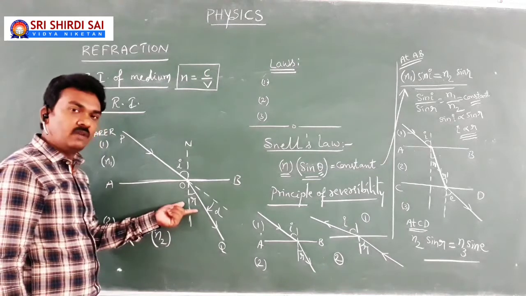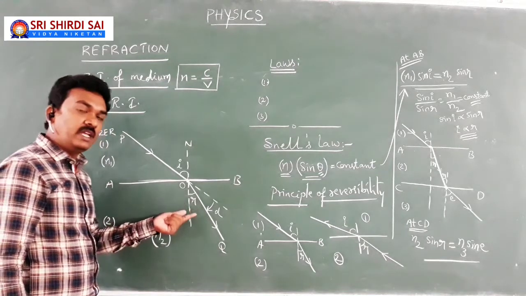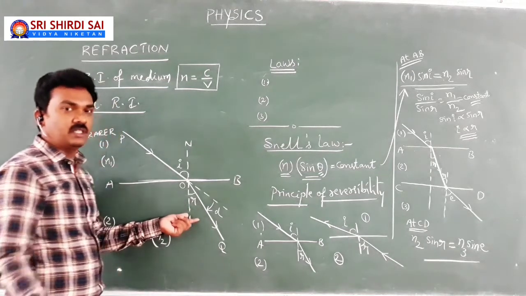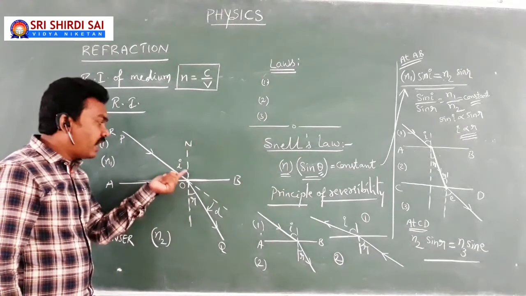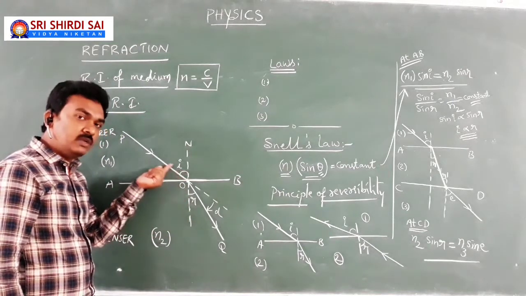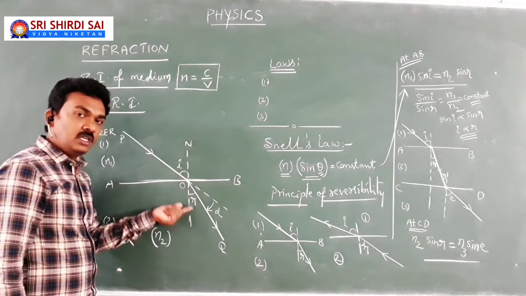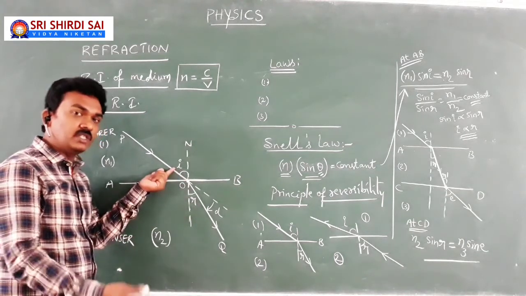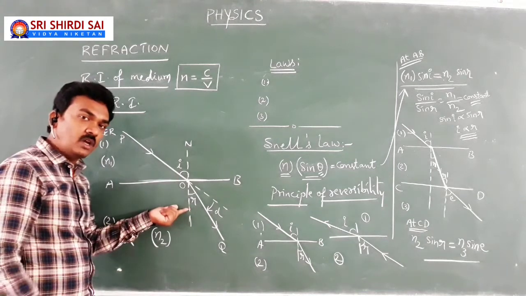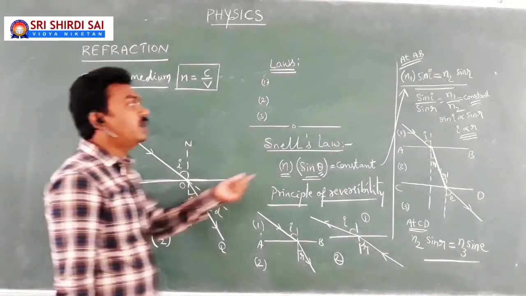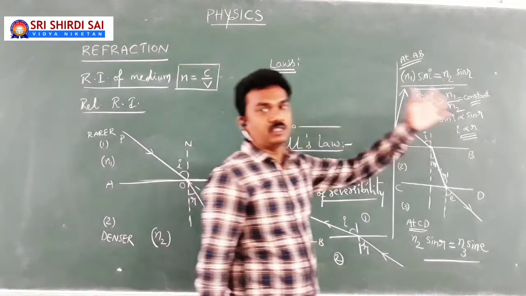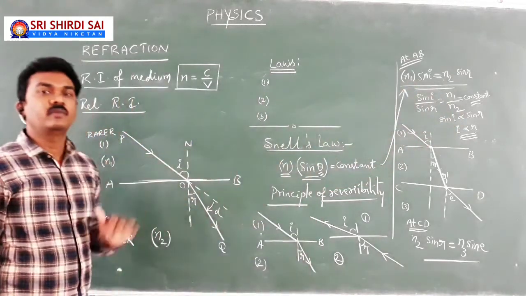R is not only the angle of refraction, R is the angle of incidence in that medium, you can say. So if the angle of incidence increases from 30 to 60, then the angle of refraction also increases. If the angle of incidence decreases, then the angle of refraction also decreases, to keep sin I by sin R always constant according to Snell's law.